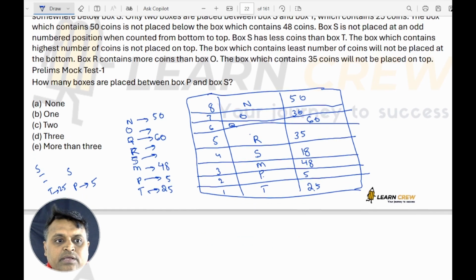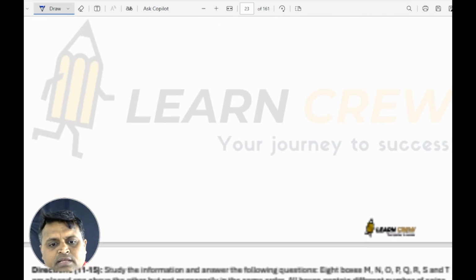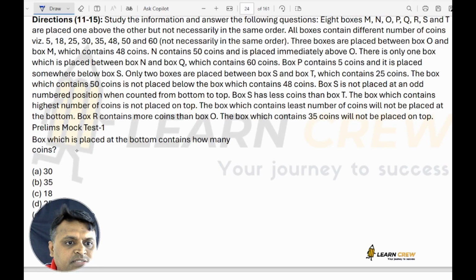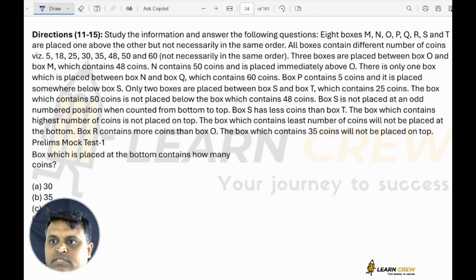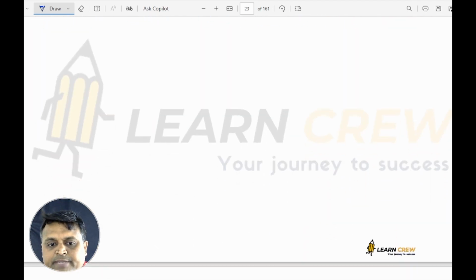Now the question: how many boxes are placed between P and S? Only one, that is M. Next. Once you frame the table, things are done. The box which is placed at the bottom contains how many coins? The bottommost contains 25.